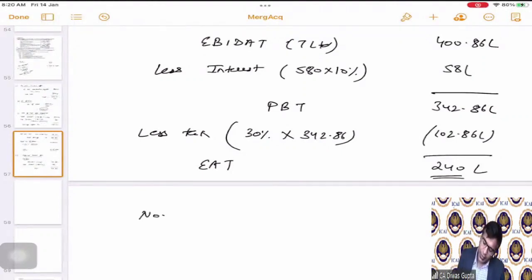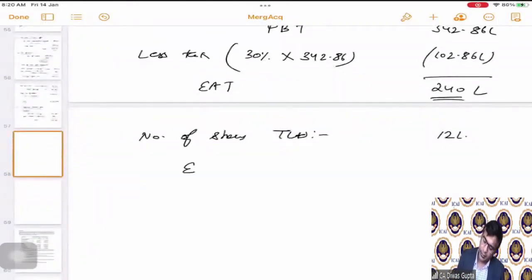Now the number of shares that T Limited is having is 12 lakhs.